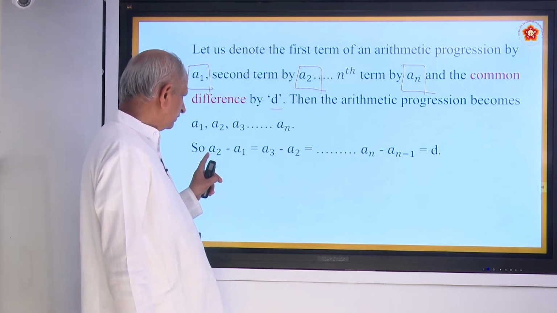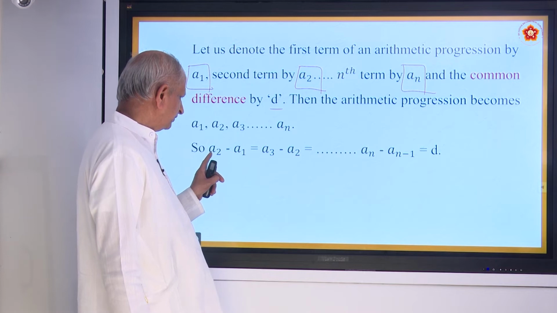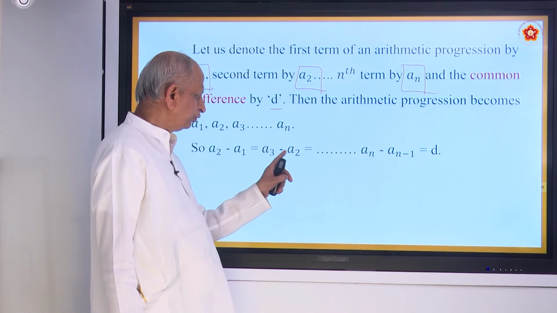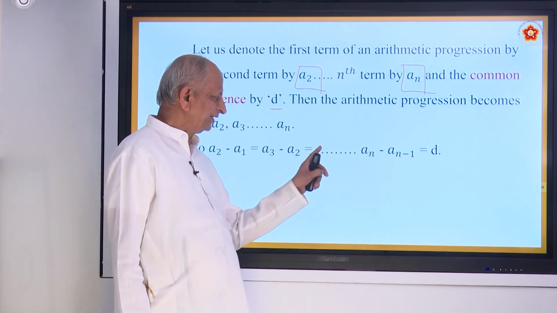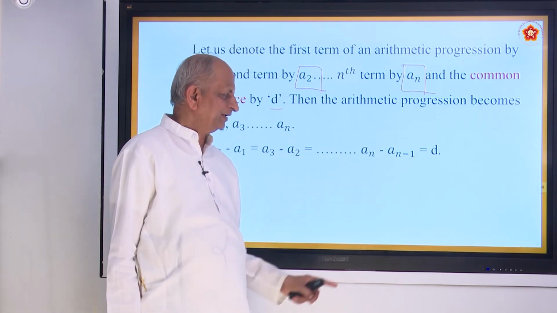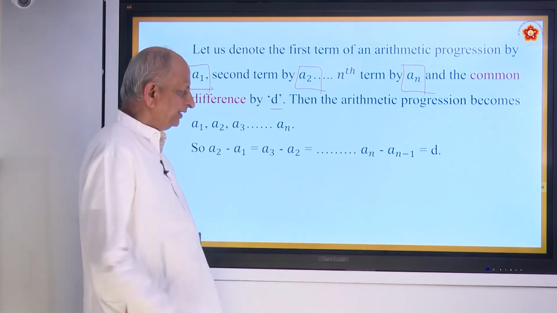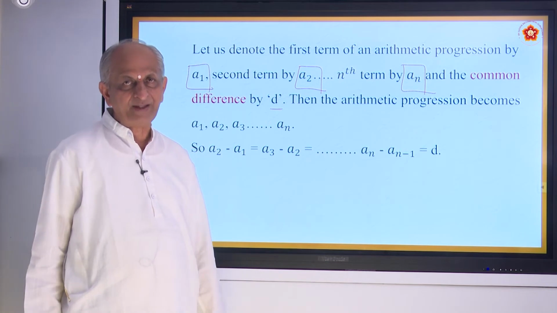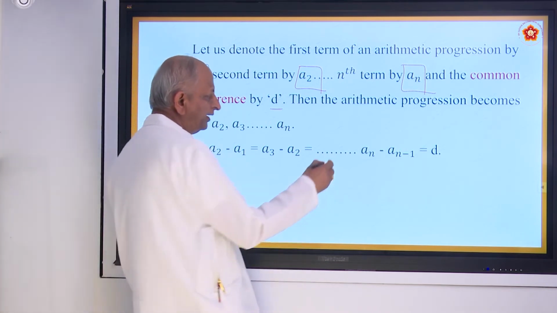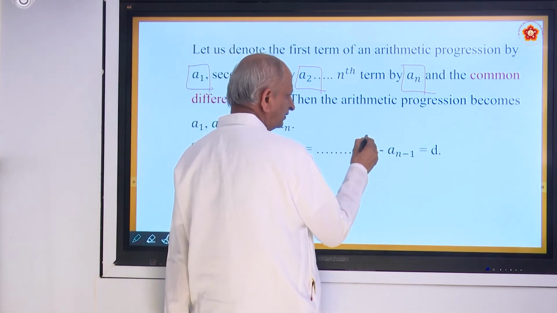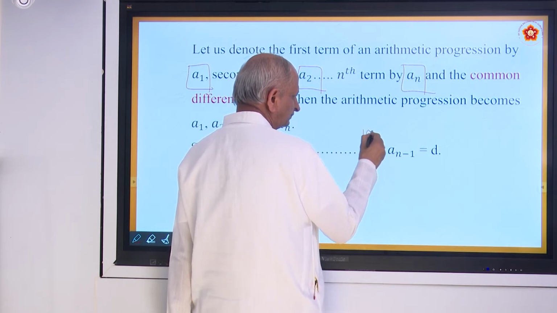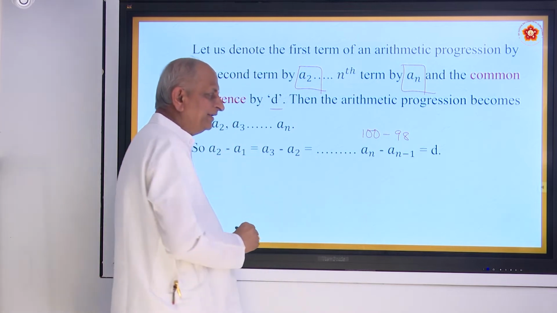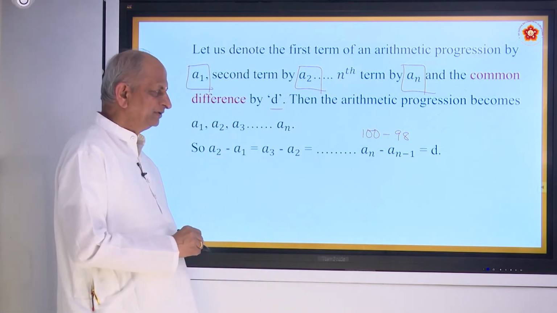So, how do you get the second term? The difference is the same. A2 minus A1 is equal to A3 minus A2 is equal to A4 minus A3, like that. Lastly, AN minus AN-1 is equal to D, the common difference. Suppose you have the even number series up to 100. This is 100. This is 98. 100 minus 98 is, say, 2.